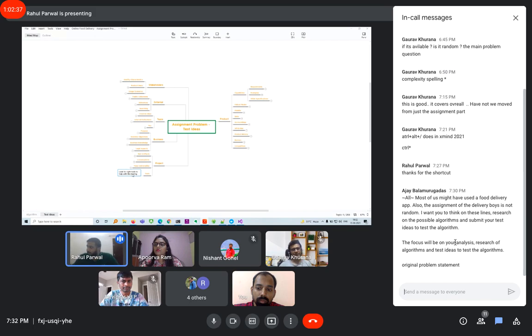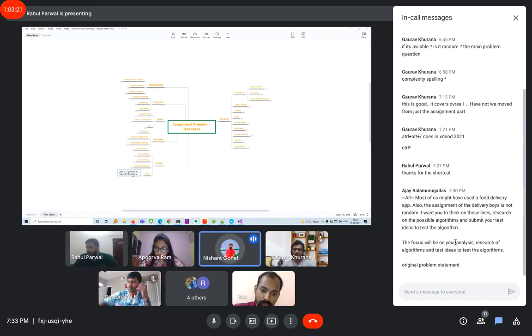That's correct. Another point I want to add to what Gaurav said: when we test the application, we essentially test the algorithms. It could be true, it might not be true, because when the application is developed, they implement some algorithm. Maybe the algorithm is correct, but put in the wrong context. For example, there is an algorithm for sorting, which is fine, but you put it in a context where a different kind of sorting is needed. There is no issue with the algorithm, but the context is wrong. It is just a misfit, so the algorithm is fallible.